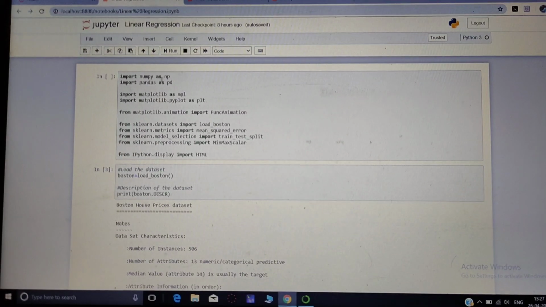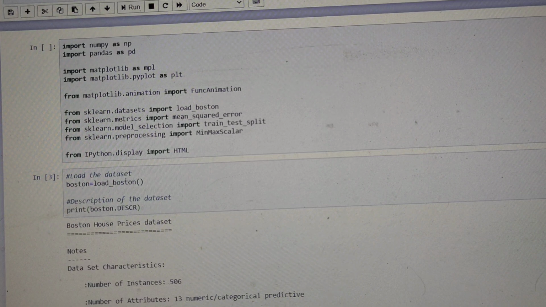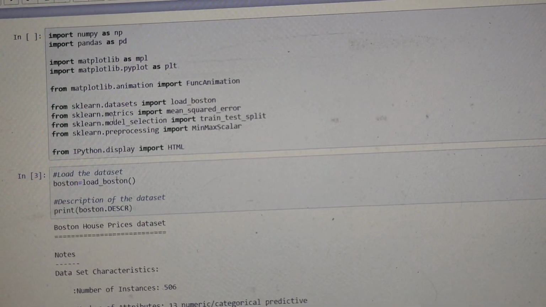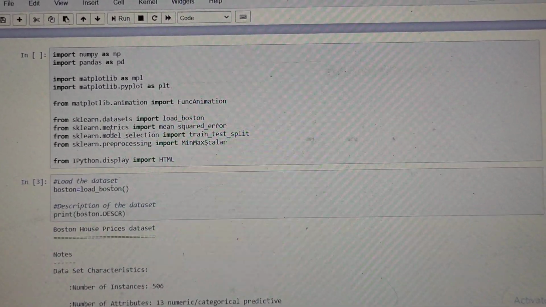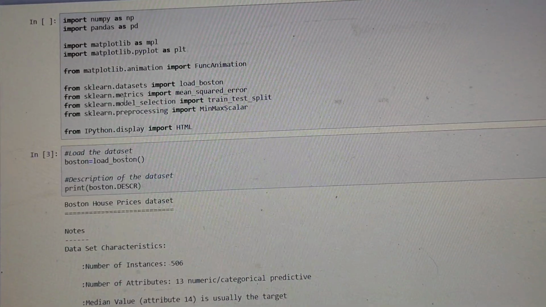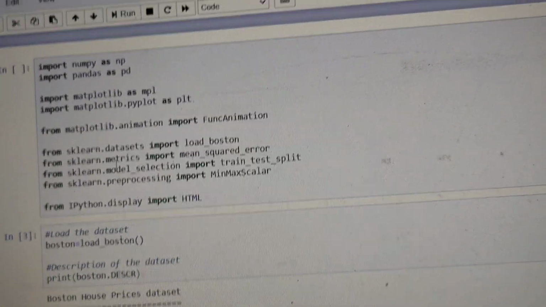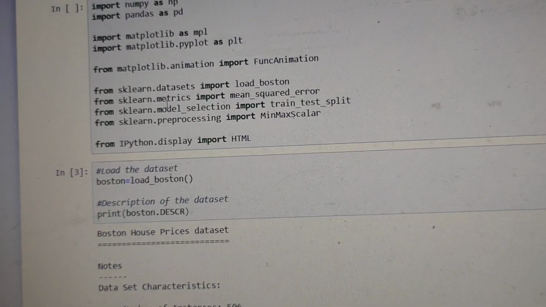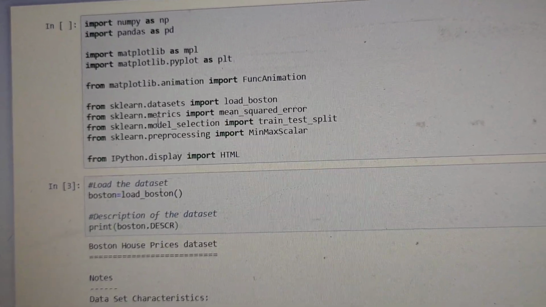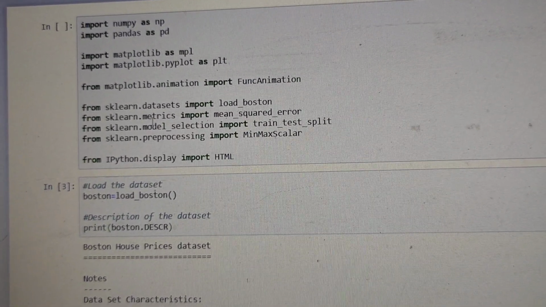This programming part imports the NumPy library, the pandas library, and the scikit-learn library. The NumPy library is a math library for Python, and the pandas library handles large datasets, and the scikit-learn library is a library that provides datasets. I am using the Boston dataset in this Python programming.